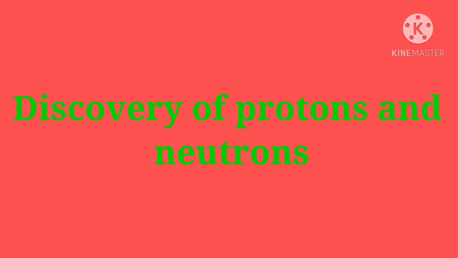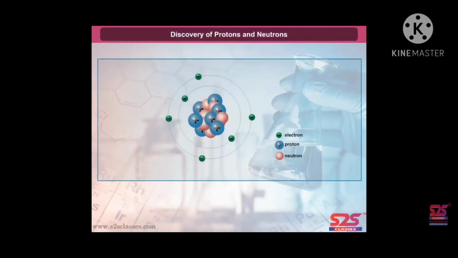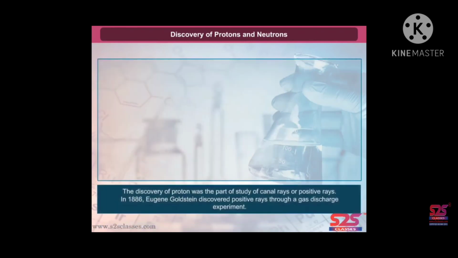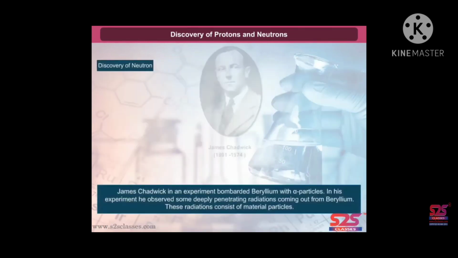Discovery of protons and neutrons. Let us see the discovery of these two subatomic particles. Proton is a positively charged particle present in the nucleus, along with neutral neutrons, in an atom. The discovery of proton was a part of the study of canal rays or positive rays. In 1886, Goldstein discovered positive rays through a gas discharge experiment.